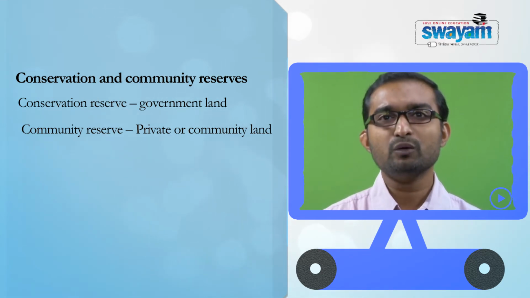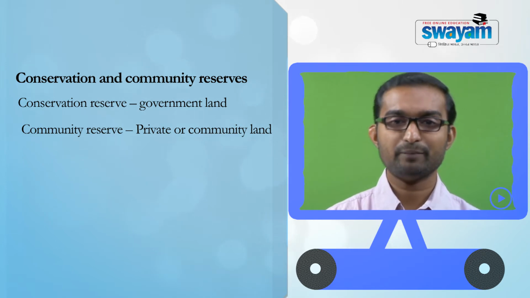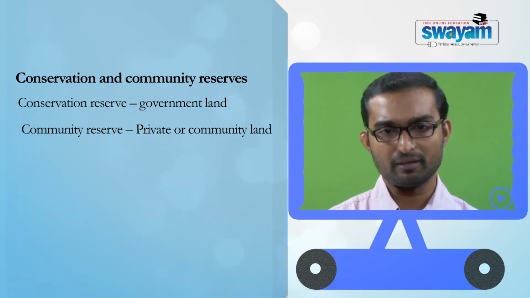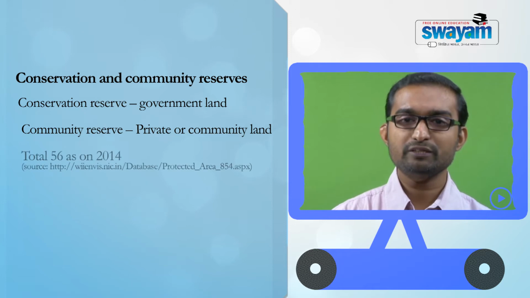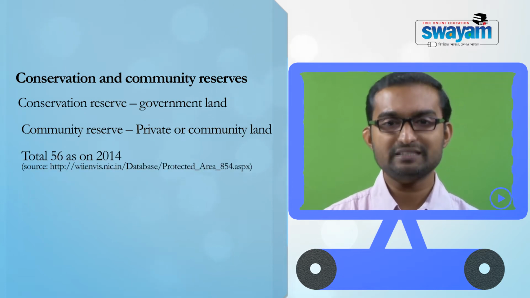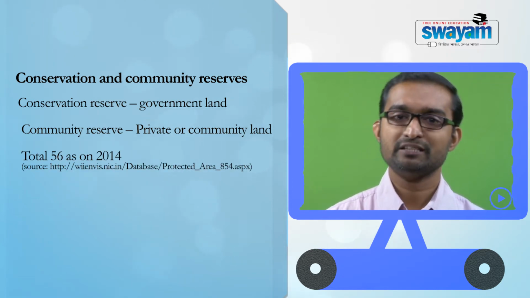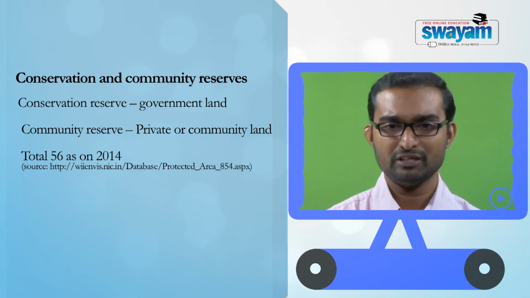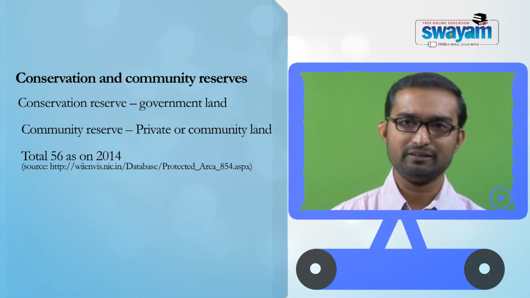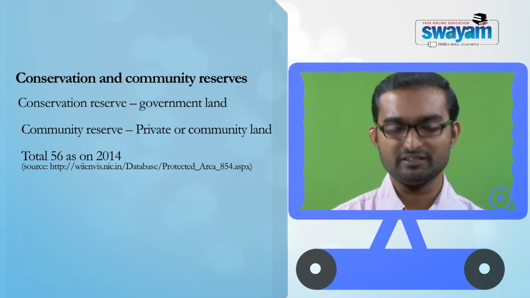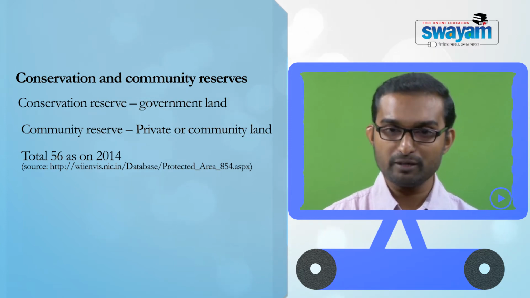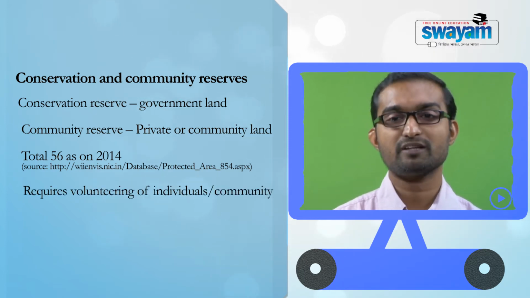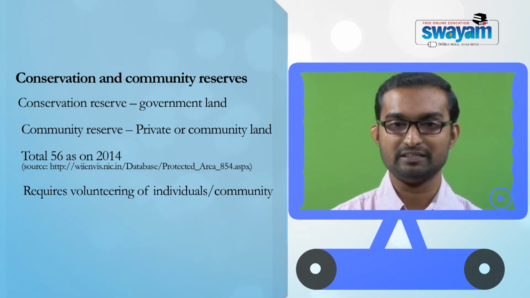If you look at some of the latest statistics on the community reserve and conservation reserve, as of 2014 there are a total of 56 conservation reserves, whereas there are only 4 community reserves. That seems to indicate that the idea of community reserve is very difficult to implement, probably because it requires permission or consent from private or community land.